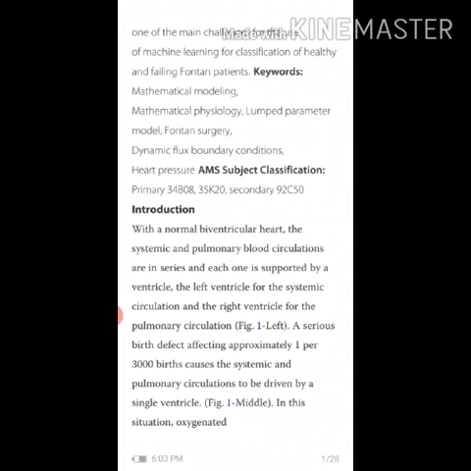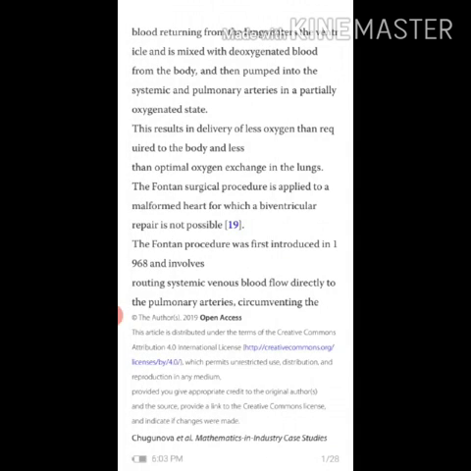A serious birth defect affecting approximately 1 per 3,000 births causes the systemic and pulmonary circulations to be driven by a single ventricle. In this situation, oxygenated blood returning from the lungs enters the ventricle and is mixed with deoxygenated blood from the body and then pumped into the systemic and pulmonary arterioles in a partially oxygenated state.